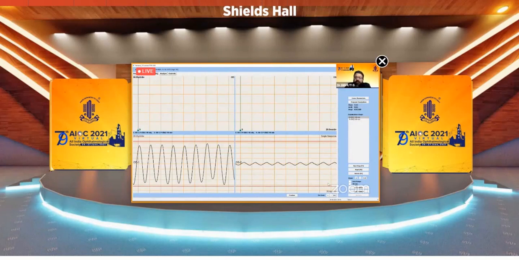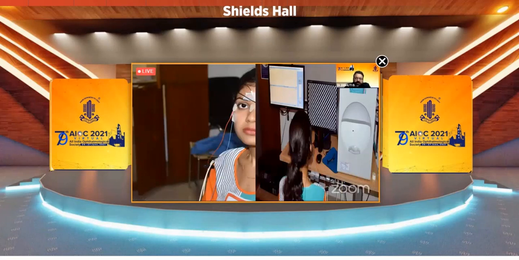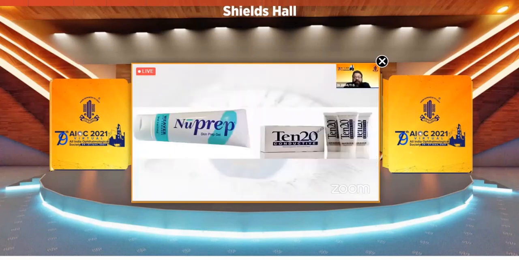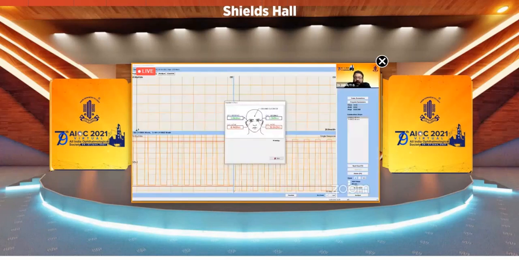Now, what's important in this is the impedance check. After opening this, the electrodes are placed in this manner, as has already been discussed. To reduce the impedance level, we have to use NuPrep gel and the 10-20 conductive paste, which reduce the resistance and improve the impedance levels to acceptable values. When we click on the impedance icon, this box pops up, which shows whether the impedance is in the acceptable range. We can see in this image, the active electrodes do not have an acceptable impedance. So we check the position of the electrodes, apply the conductive paste appropriately, and place them again till we get an acceptable impedance.